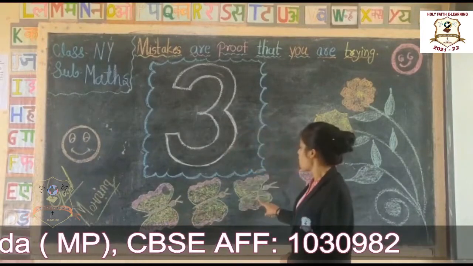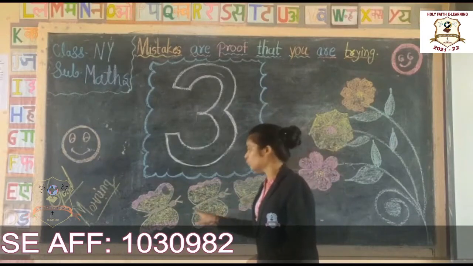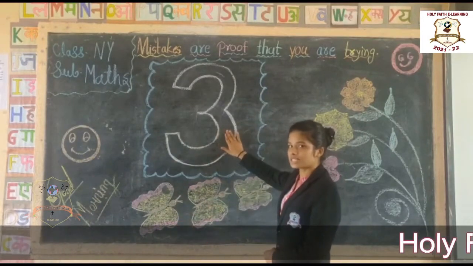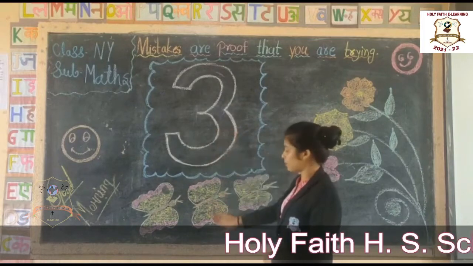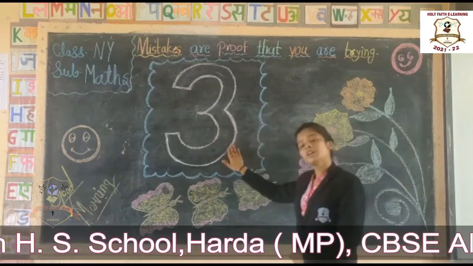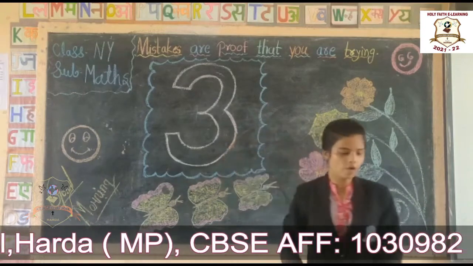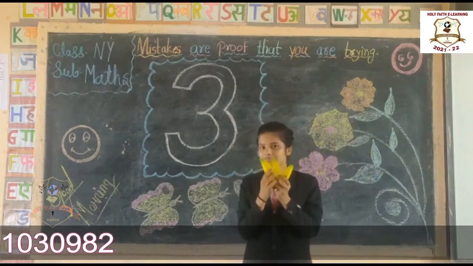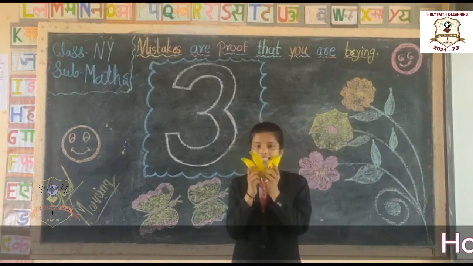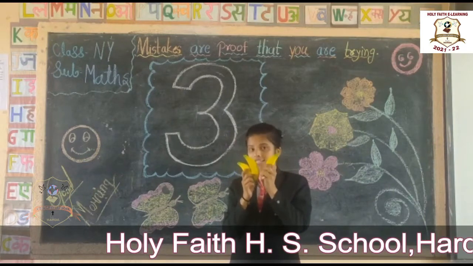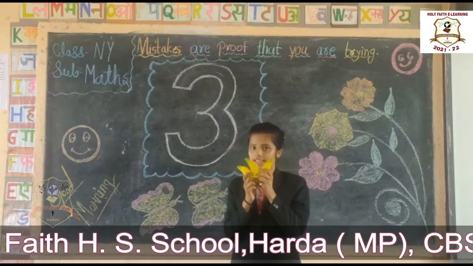Okay, students. Let's count it. 1, 2, 3. How many butterflies we have? 3. This is number 3. Okay. Now look at here, students. What is this? Yes, these are bananas. Tasty होते हैं ना? आप लोगों को पसंद है ना?